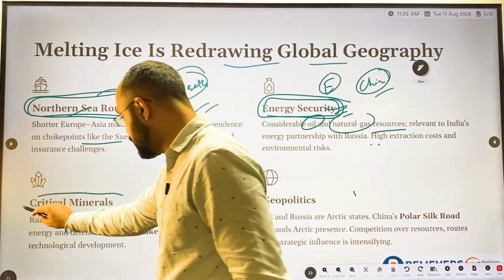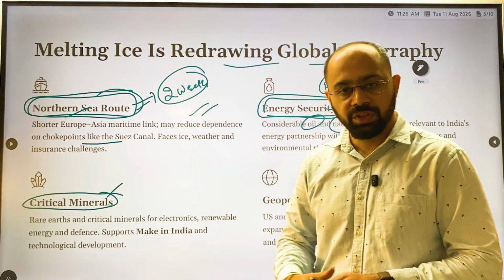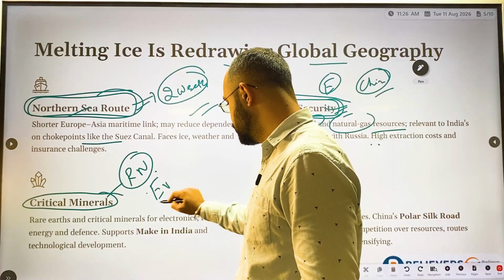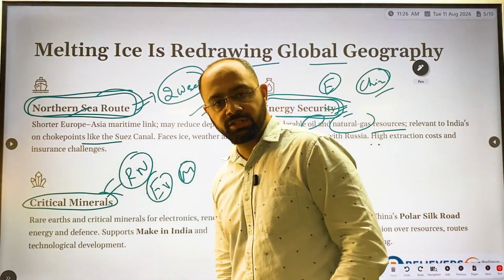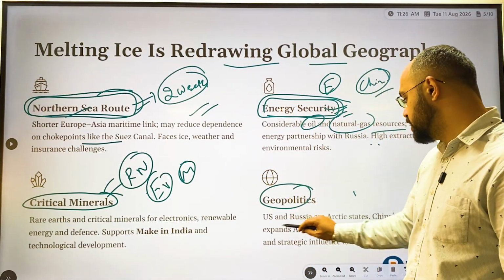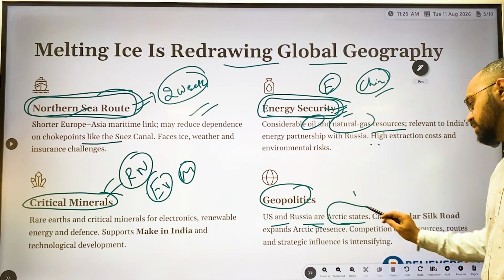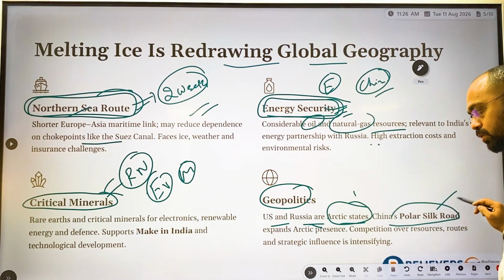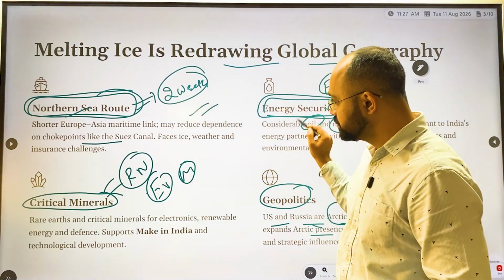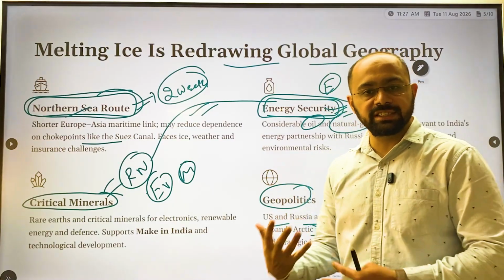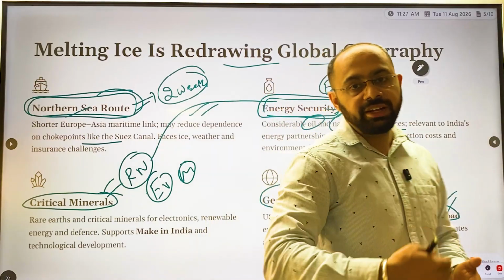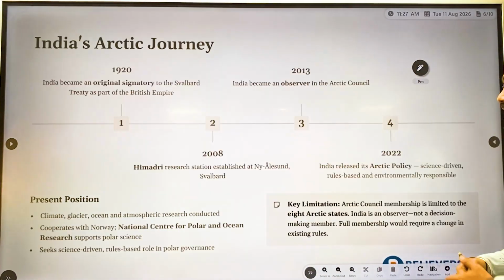Another one is critical minerals. These critical minerals we use in our renewable energy products, EV vehicles, and mobile phones. Everything we need these critical minerals, and critical minerals are also there in those regions. And geopolitics. US and Russia are Arctic states. China has its polar Silk Route expansion and Arctic presence. Because of these three reasons, more countries are interested in the Arctic. That is one of the reasons why India is pushing towards creating a new ambassador.